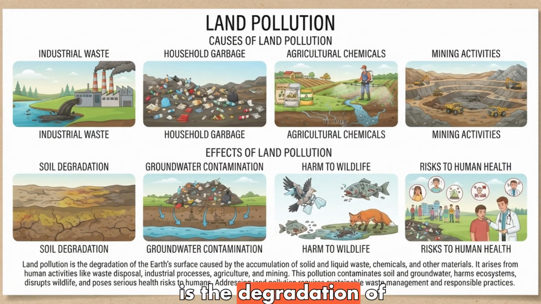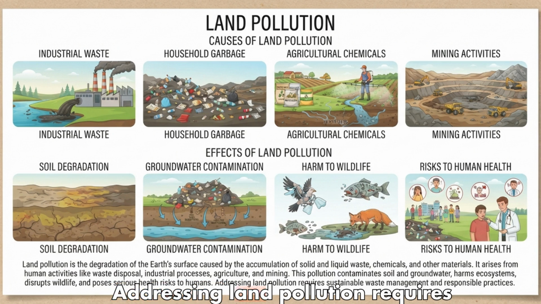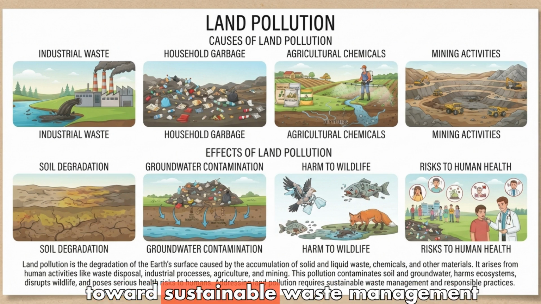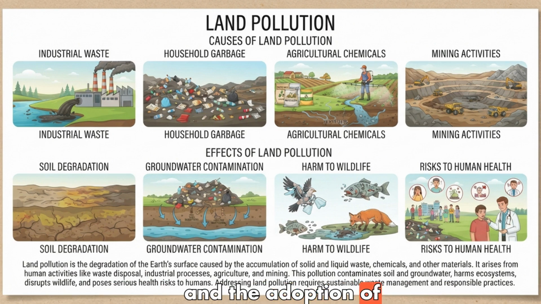Land pollution. Land pollution is the degradation of the Earth's surface caused by the accumulation of solid and liquid waste, chemicals, and other materials. Primary causes. It arises from human activities such as improper waste disposal, industrial processes, intensive agriculture, and mining. Major effects. This pollution leads to severe soil degradation, groundwater contamination, harm to wildlife, and significant risks to human health. The solution. Addressing land pollution requires a transition toward sustainable waste management and the adoption of more responsible human practices.